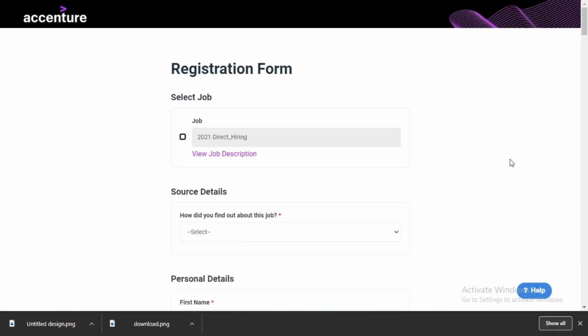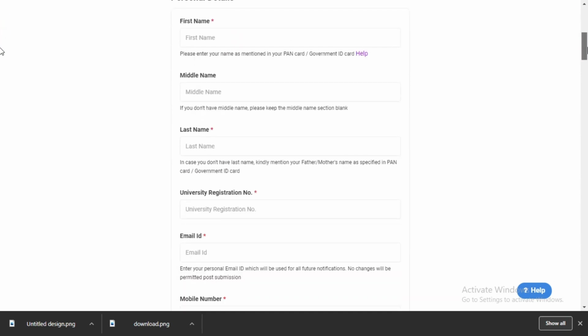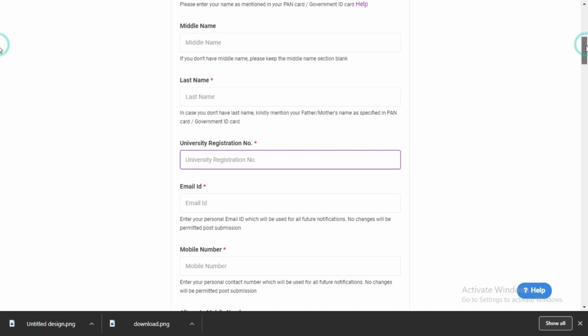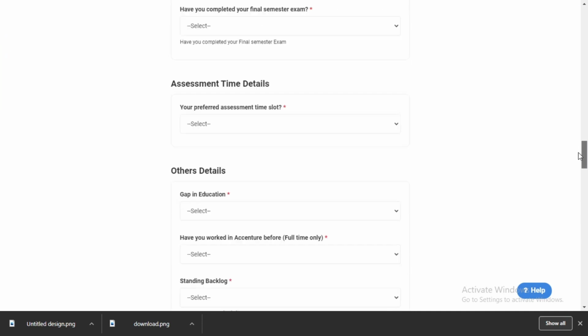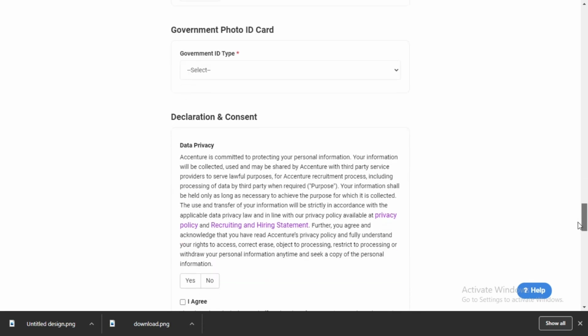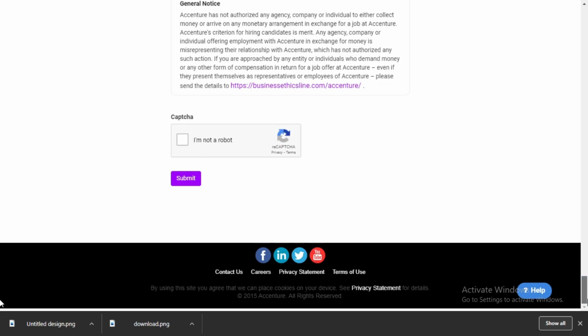After clicking on the link, you will get this page, the registration form. You have to click here for the 2021 batch, because only the 2021 batch is allowed in this. And there is the question, how did you hear about us? You have to fill in normal details, and here you have to fill in the registration or enrollment number of your university, and your mobile number. After completing all of the details, you have to click on all the checkboxes, and after that click on the submit button.